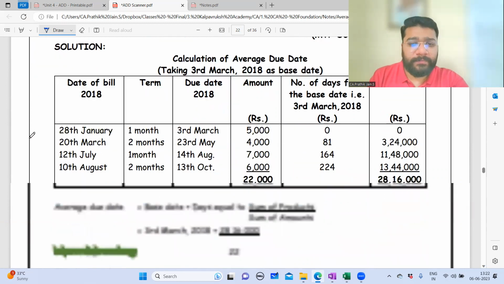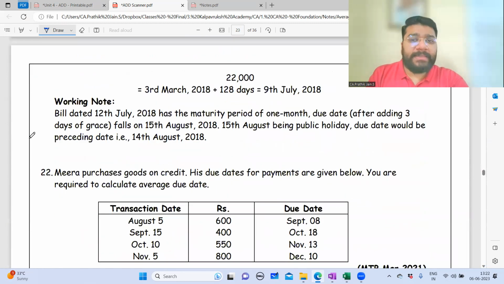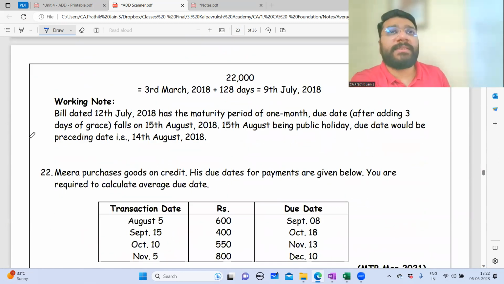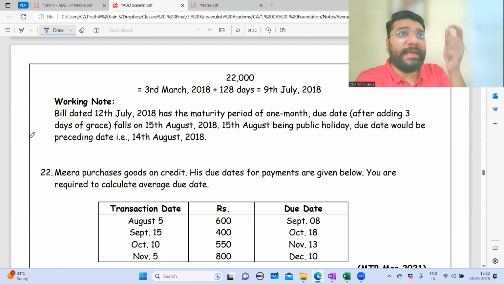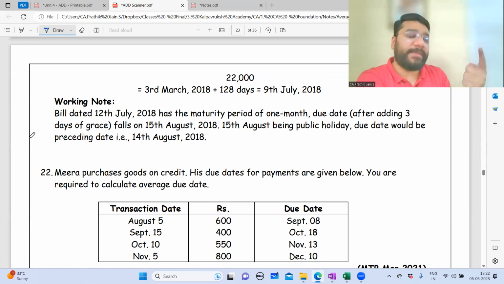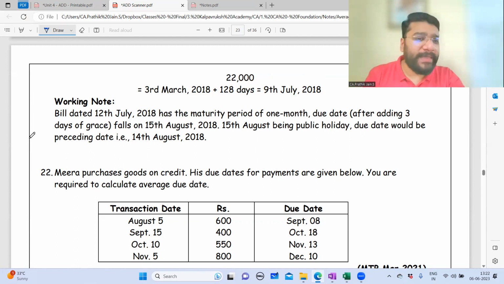All similar concept, just calculation. Yes, in this average due date, you will make the mistakes where you calculate the number of days. Now we did reverse calculation, using the interest, we calculated the original day. So that will make mistake. So all this reverse calculation, number of days calculation is what will make mistake here. So for that, you have to keep on practicing. That is the only thing. Otherwise, this topic is very easy.